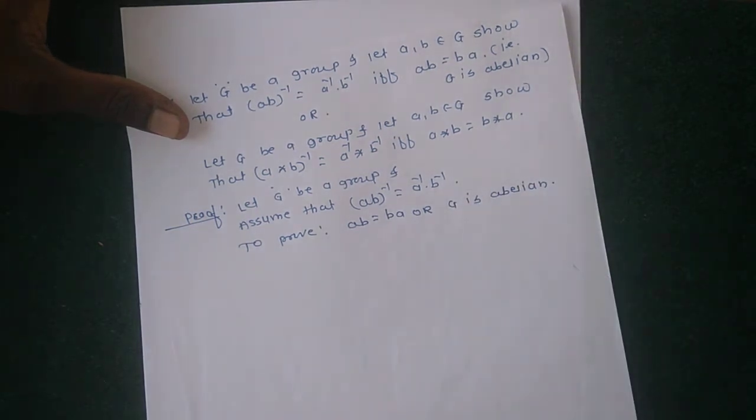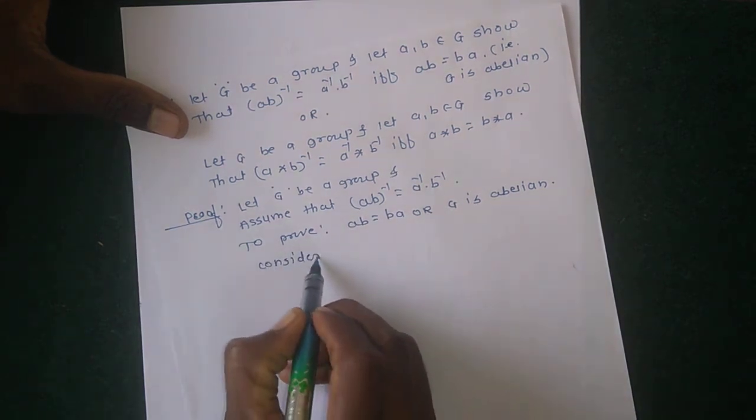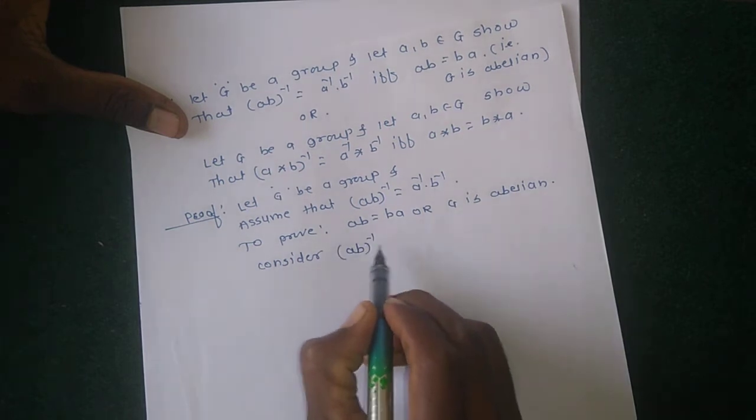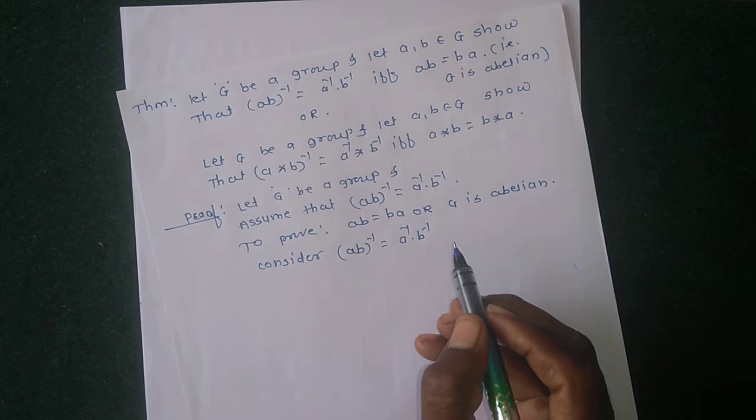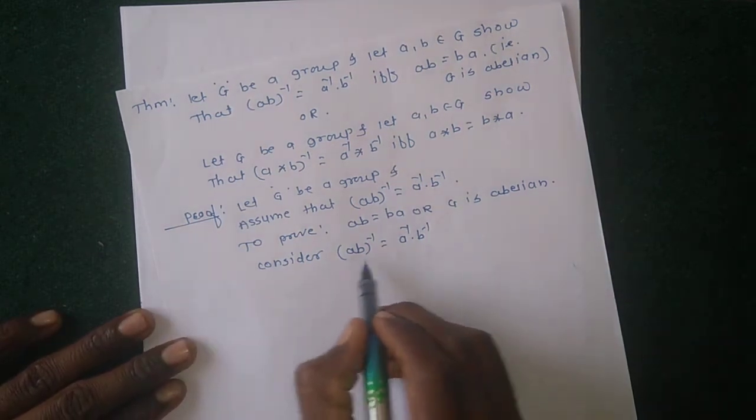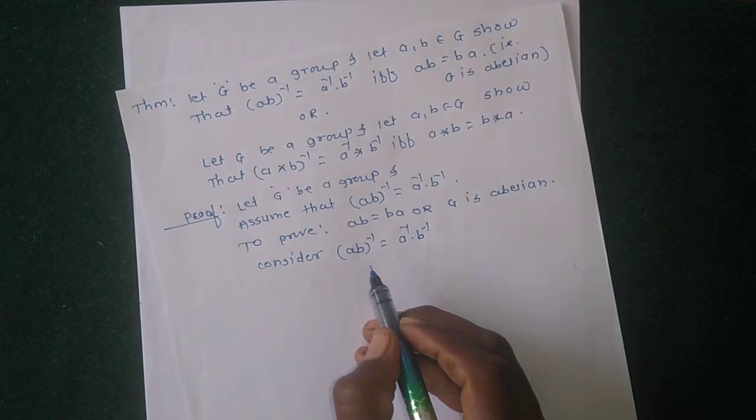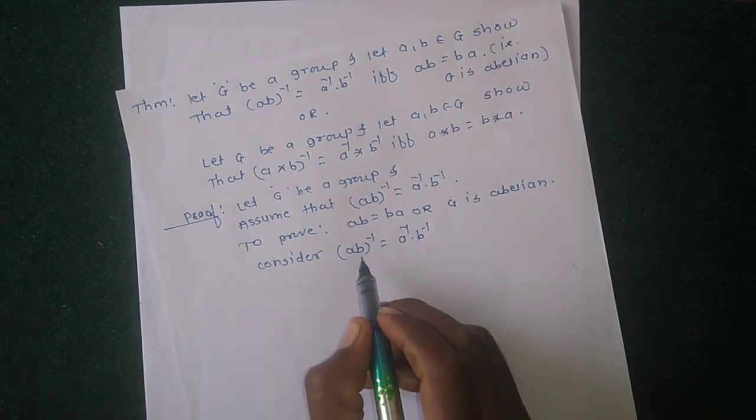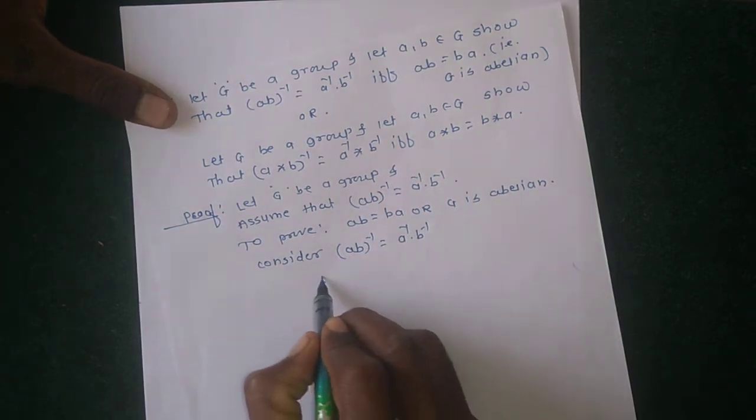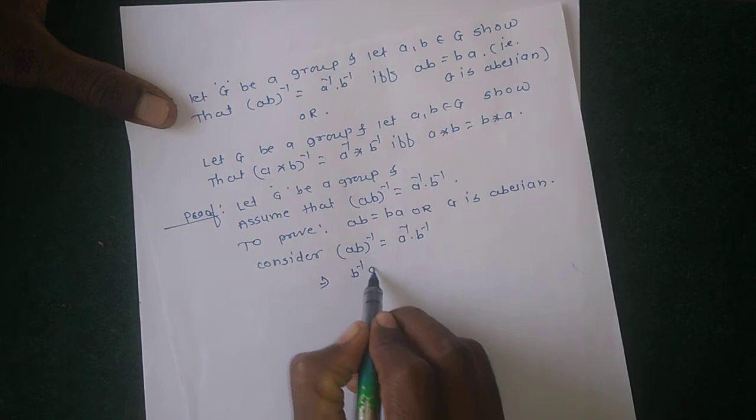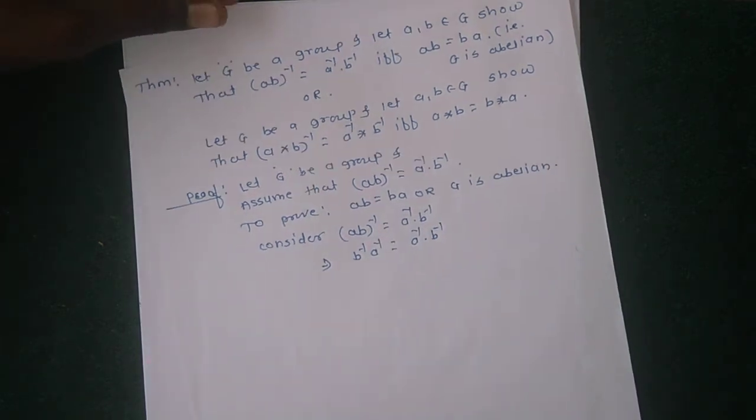How to prove this? Consider (ab) inverse equals a inverse b inverse, because this is given. But the value of (ab) inverse, as we have also seen in a previous lecture, equals b inverse a inverse, which implies that b inverse a inverse equals a inverse b inverse.